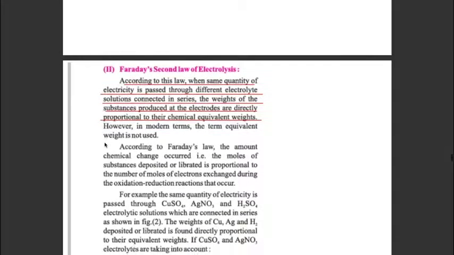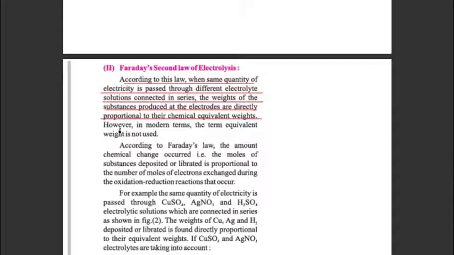Now next is Faraday's second law of electrolysis. According to this law, when the same quantity of electricity is passed through different electrolytic solutions which are connected in series, then the weights of the substances produced at the electrodes are directly proportional to their chemical equivalent weights.